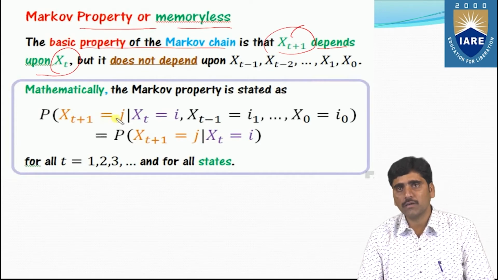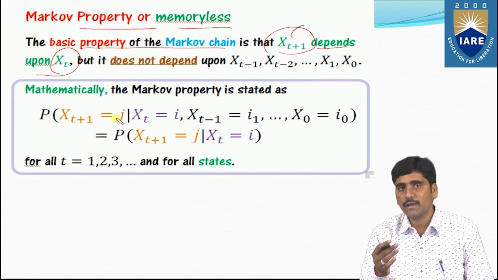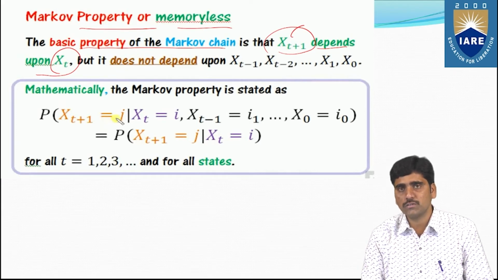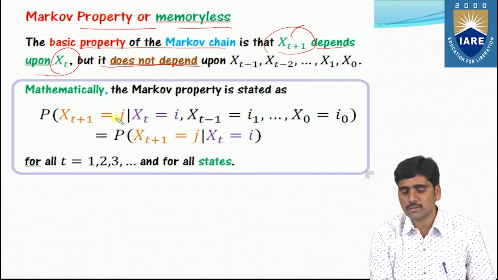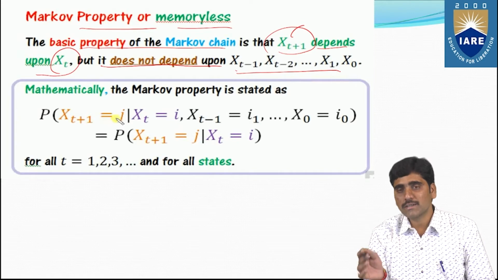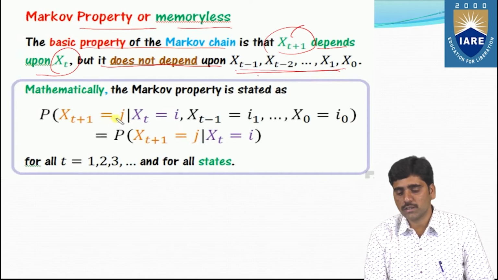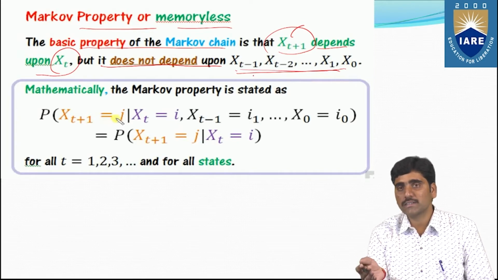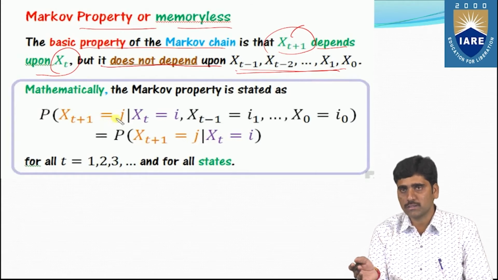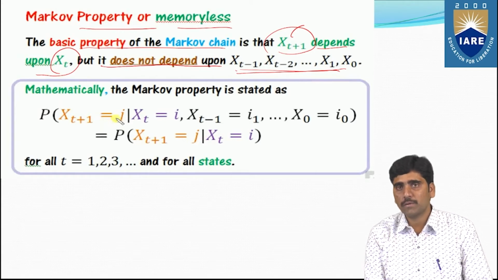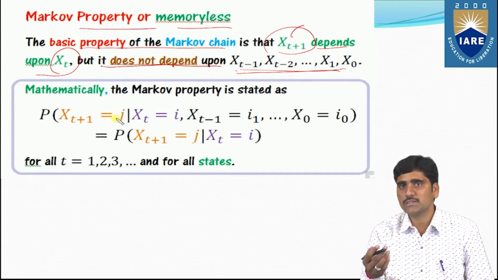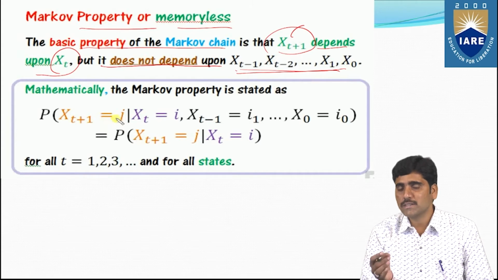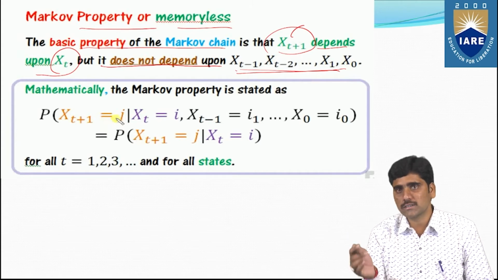That means the future situation depends upon the present situation, but it does not depend on the past situation, that is, xt minus 1, xt minus 2, up to x1, x0. So the Markov property states that future states depend on present states but not past states.